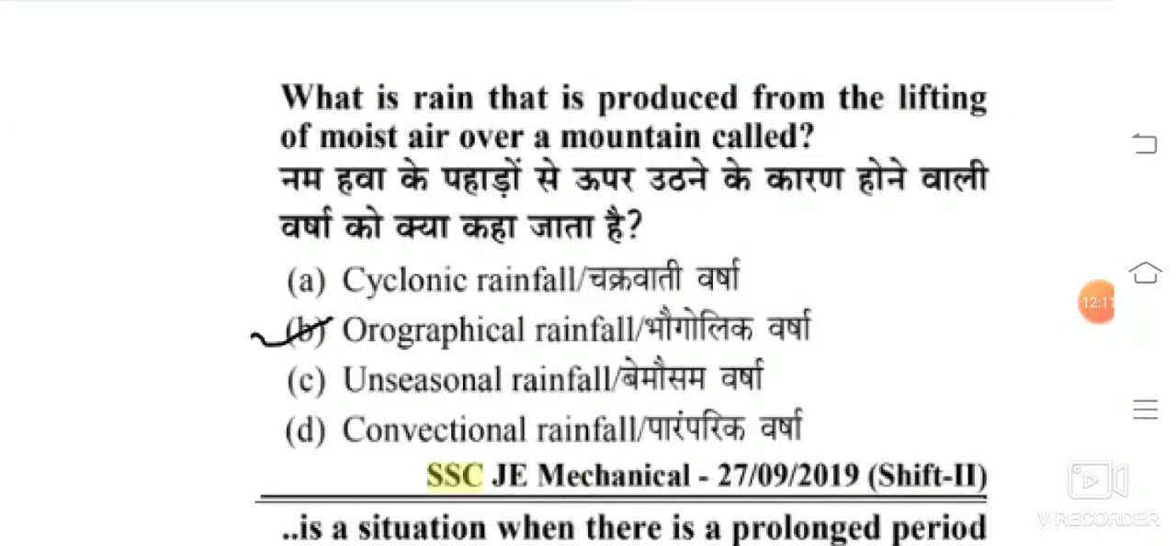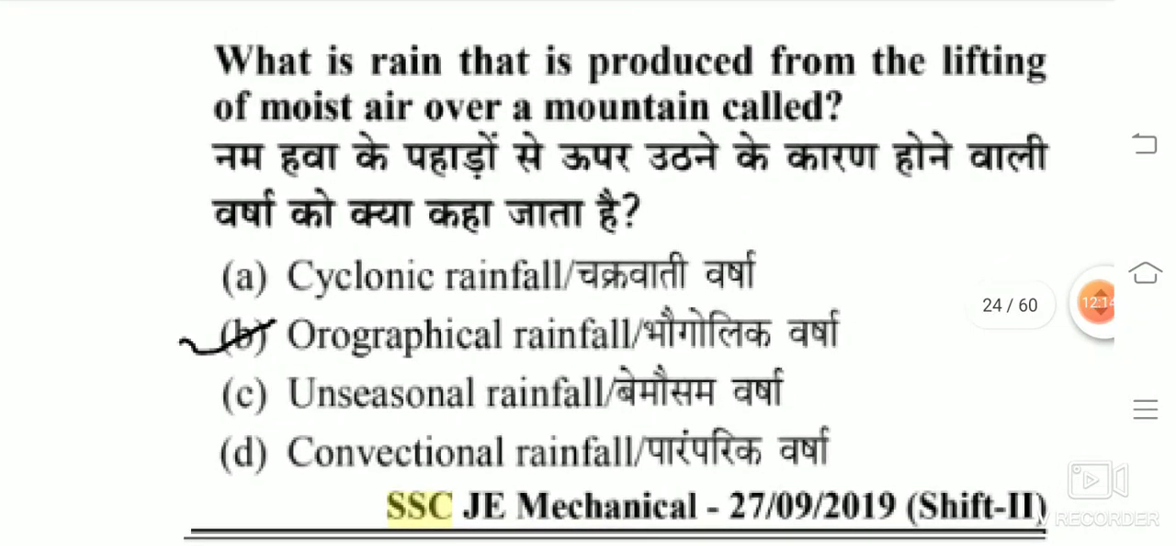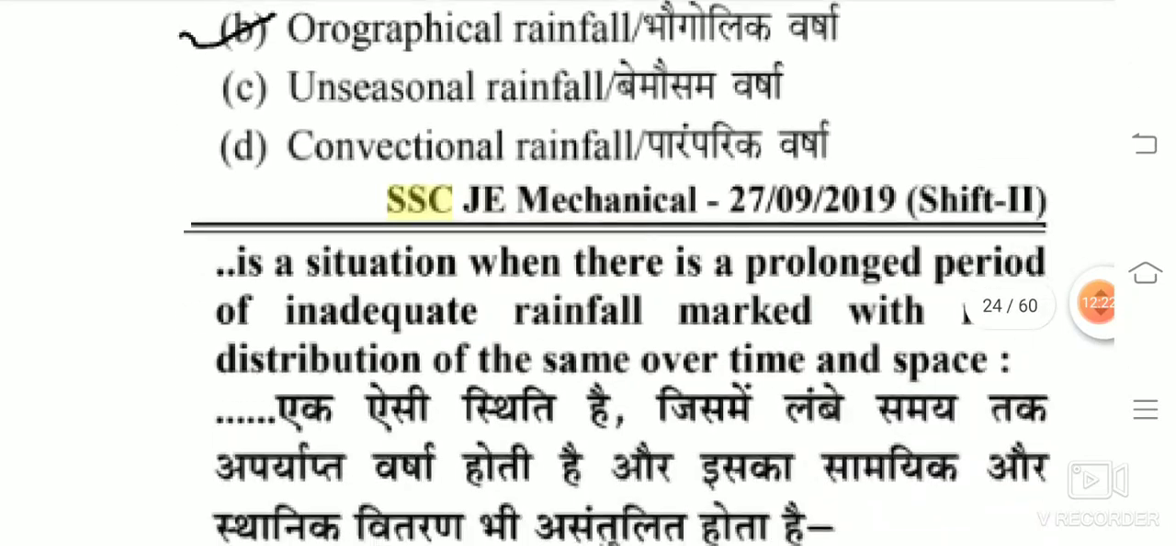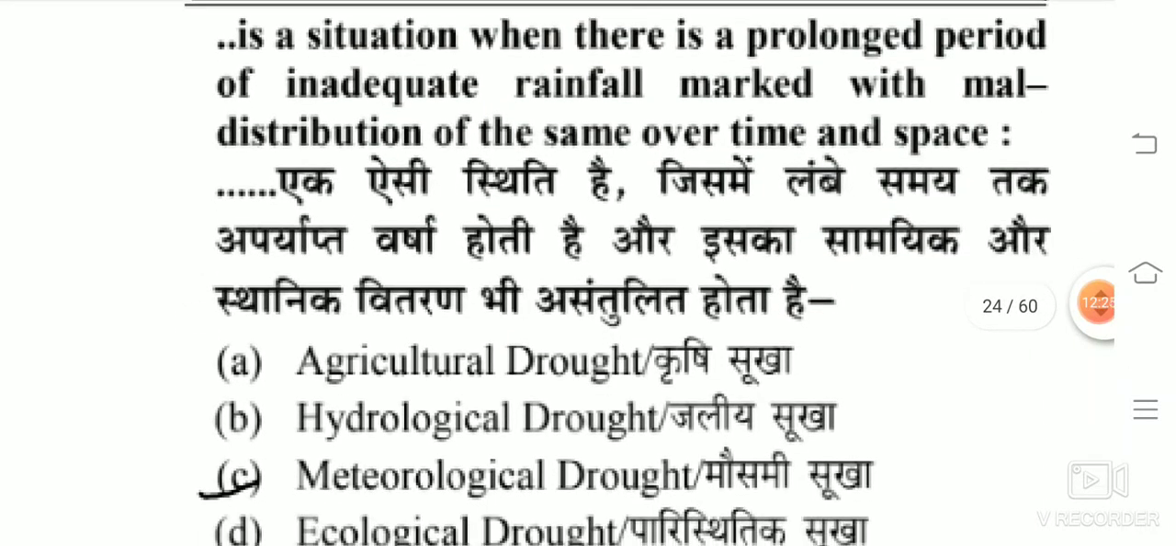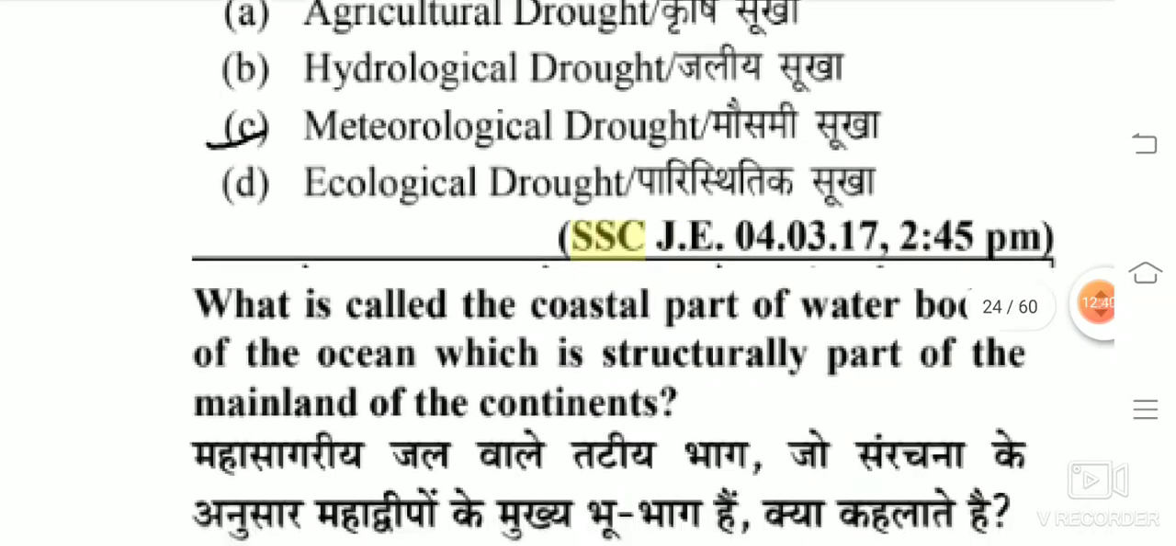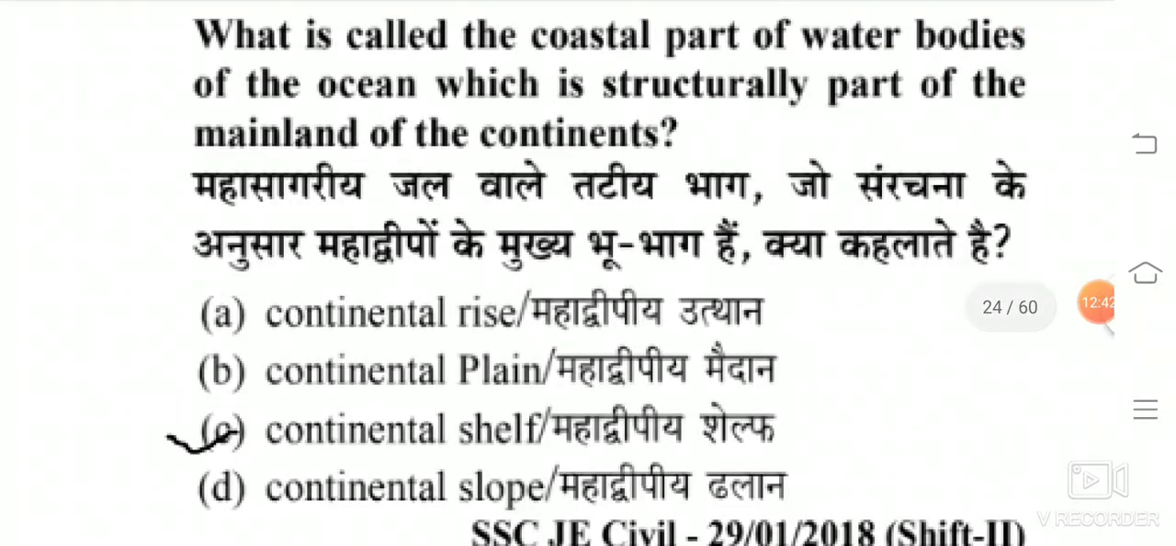What is the rain that is produced from the lifting of moist air over a mountain called? The answer is orographic rainfall. Drought is a situation when there is a prolonged period of inadequate rainfall marked with maldistribution of the same over time and space. The answer is meteorological drought. What is called the coastal part of water bodies of the ocean which is structurally part of the mainland of the continents? That is the continental shelf.